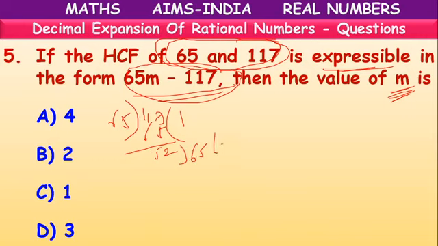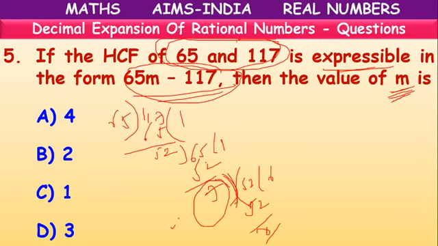What is remaining? 7 is remaining. Again this 52 will come here. 7 sixes are 52. So the remainder is 0. When the divisor is 7, the remainder is 0. So the HCF value is equal to 7.